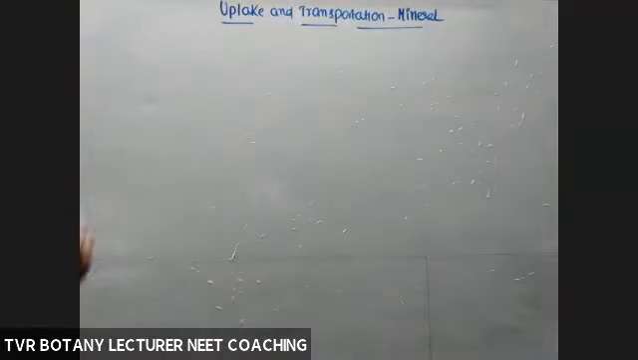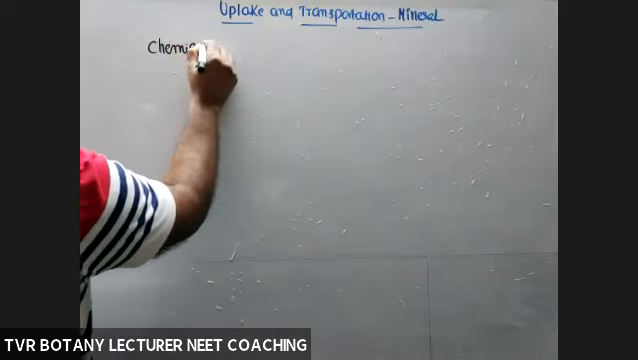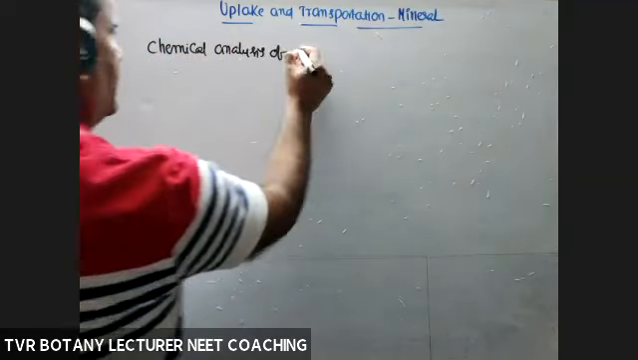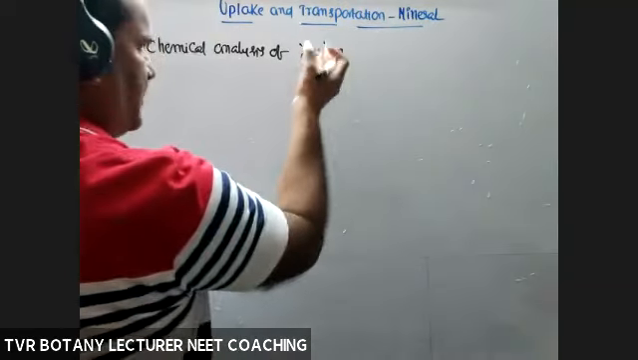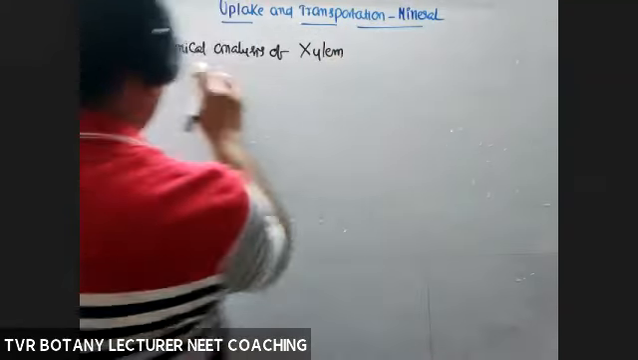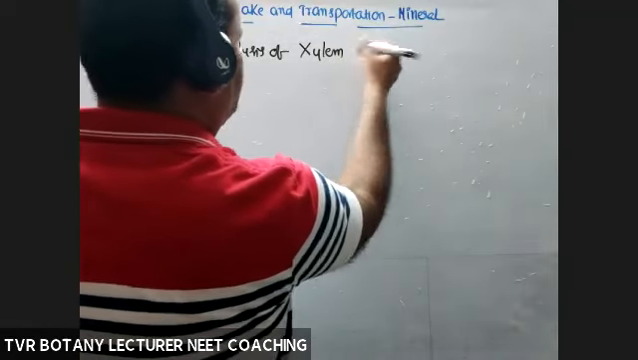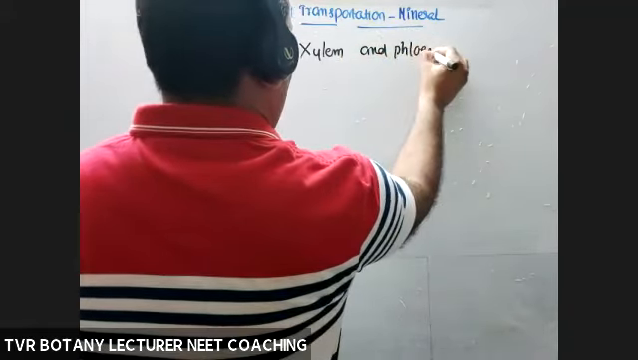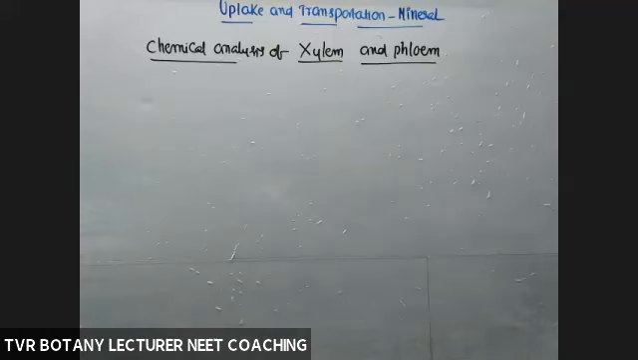Now, what about chemical analysis of xylem exudates, meaning materials present within the xylem and transported by xylem, and phloem exudates? What are the materials transported by xylem?